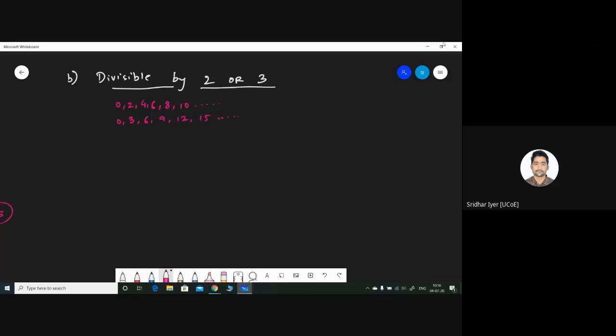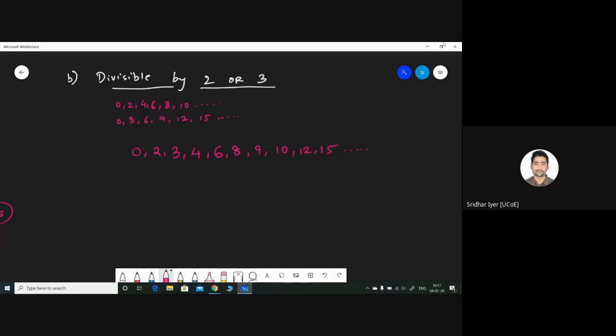So what are those numbers? We have to combine them, correct? There's an or symbol in between, so there is no strict condition that it has to be common in both of them. The combining process will be like this: 0, 2, 3, 4, 5 is not there, 6 is there, 8, 9, 10, 12, 15, etc.